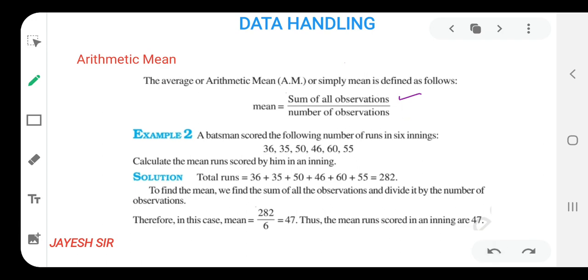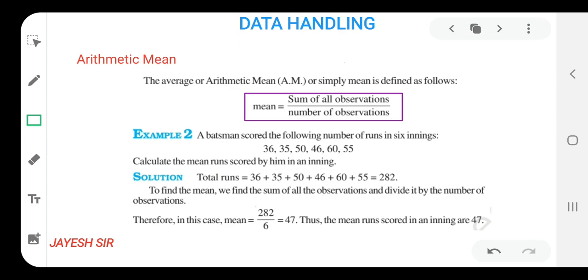That is the most important formula, and I think half of your question paper would be covered with these topics only: mean, mode and median. They play a very important role in the chapter data handling and cover most of the part. So this is the most important chapter, we can say. Again, the most important thing you should learn and keep in your mind is this formula. Which formula? Mean is the sum of all observations upon the number of observations. This is the formula you must always keep in mind and not forget.